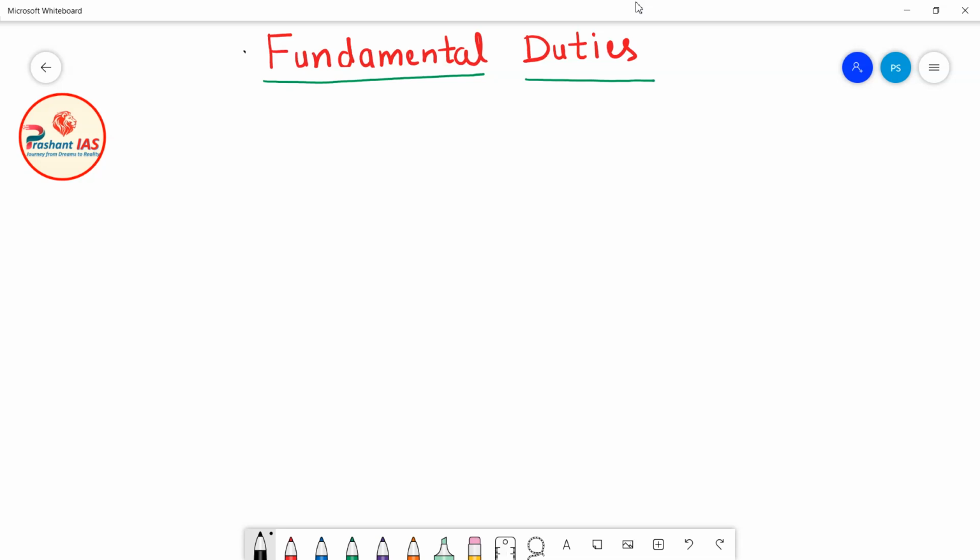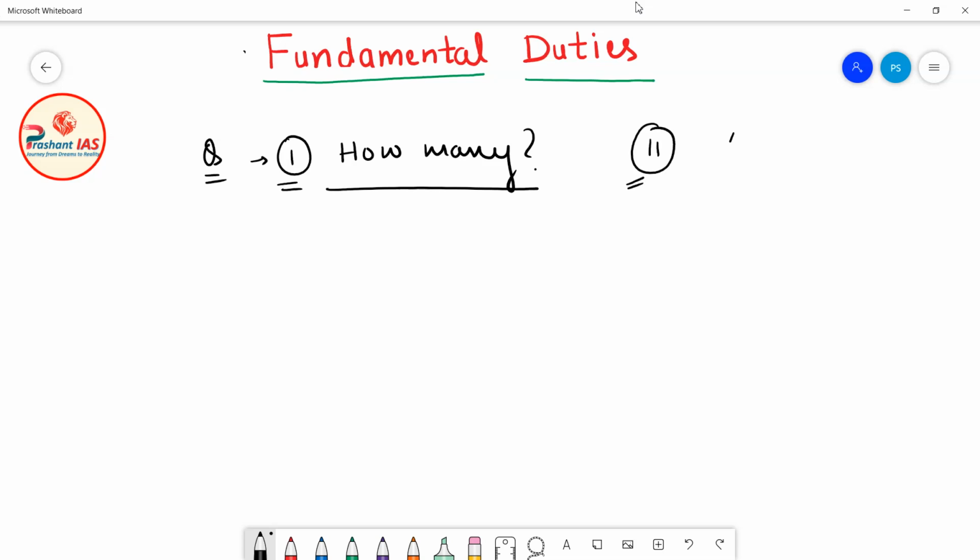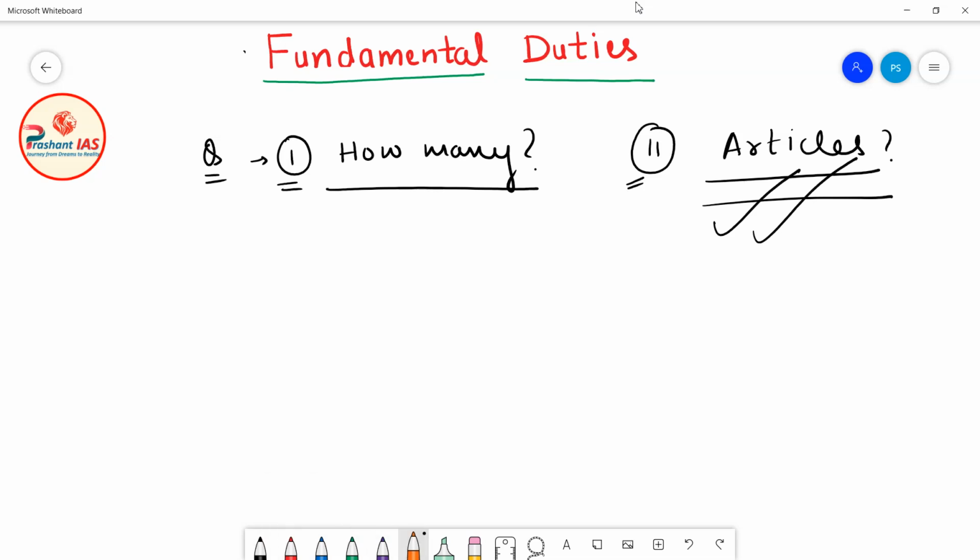Now friends, the next important question is: how many fundamental duties are there in the Constitution of India? And the second important question is: in which articles of the Indian Constitution are these fundamental duties given? Now you know that in which part of the Indian Constitution fundamental duties are given. They are given in Part 4 capital A. But we also need to know in which articles of the Indian Constitution these fundamental duties are given.